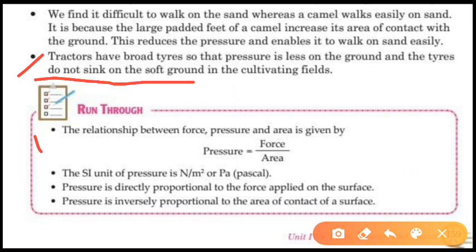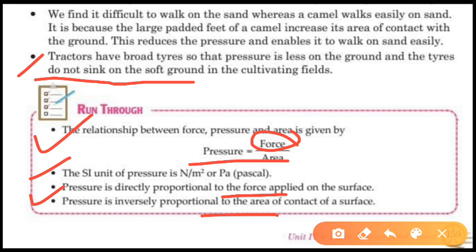So we have understood the relation, that pressure is equal to force per unit area, and the SI unit of pressure is Pascal or Newton per meter square. Apart from that, pressure is directly proportional to force and inversely proportional to area.